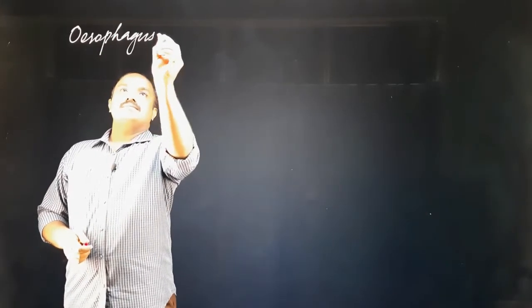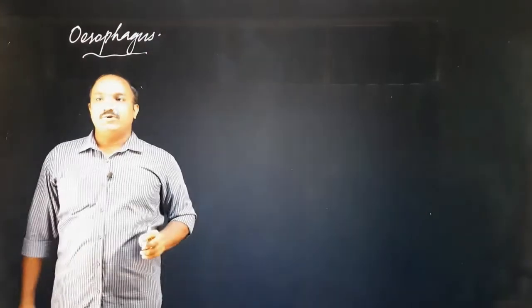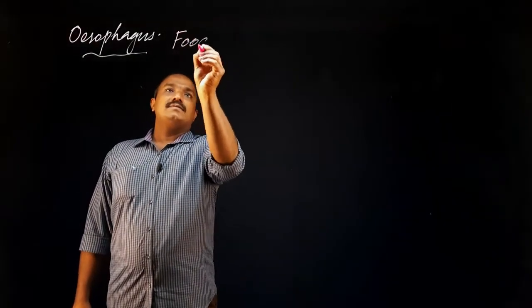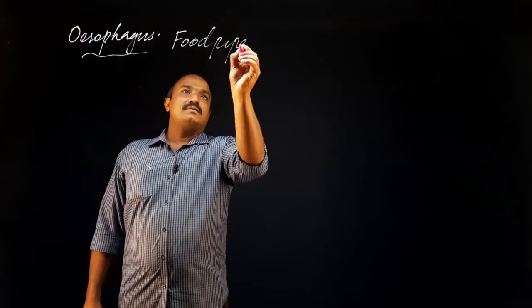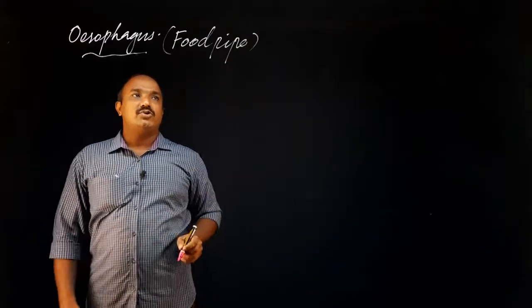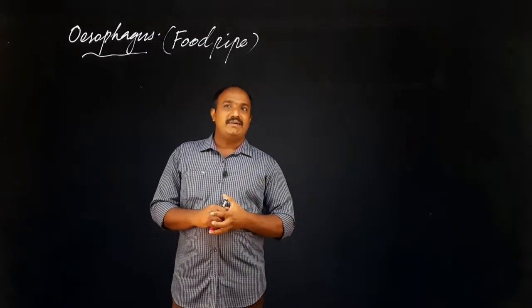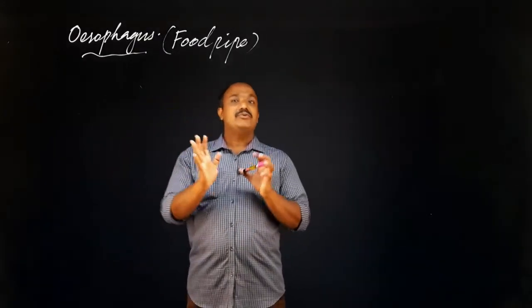So next part, that is esophagus. Esophagus. It is also called food pipe. From the lower classes, you might have studied about esophagus as the food pipe.